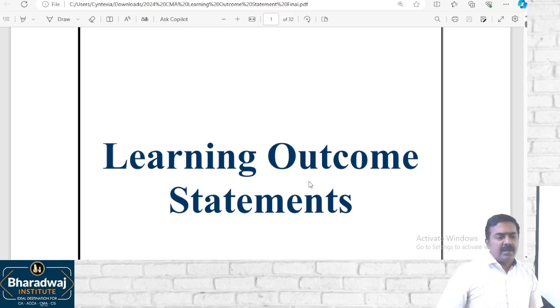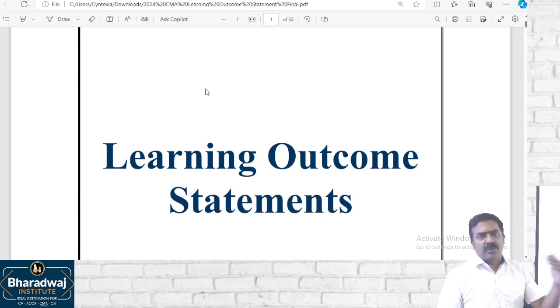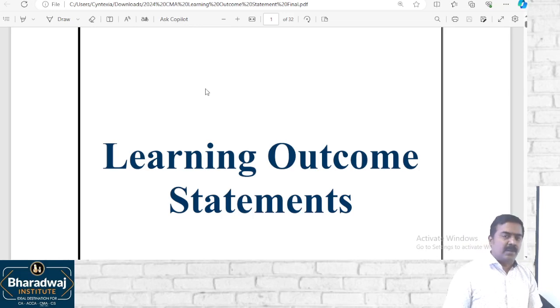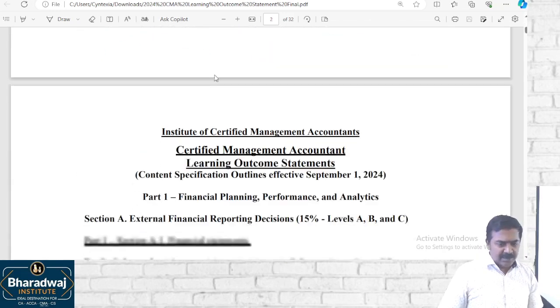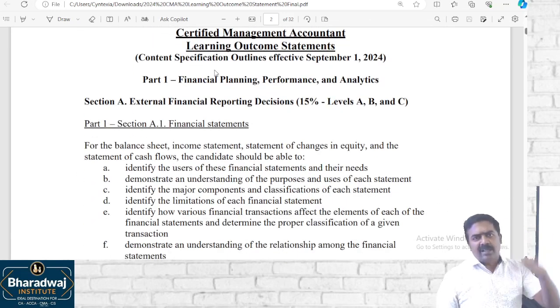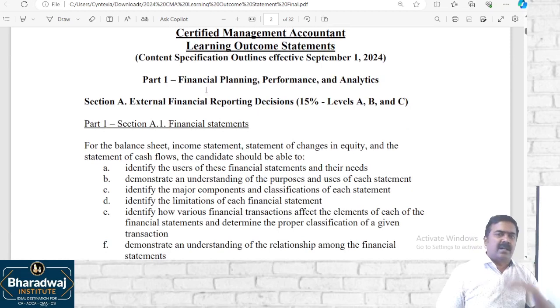Then coming to the syllabus, of course, it is changing from September 2024. This will be for the next 4 years, 24, 25, 26, 28, like that. The coaching, training and material, everything will be as per the latest syllabus only. And all the tests and other things we upgrade based on the latest examination.